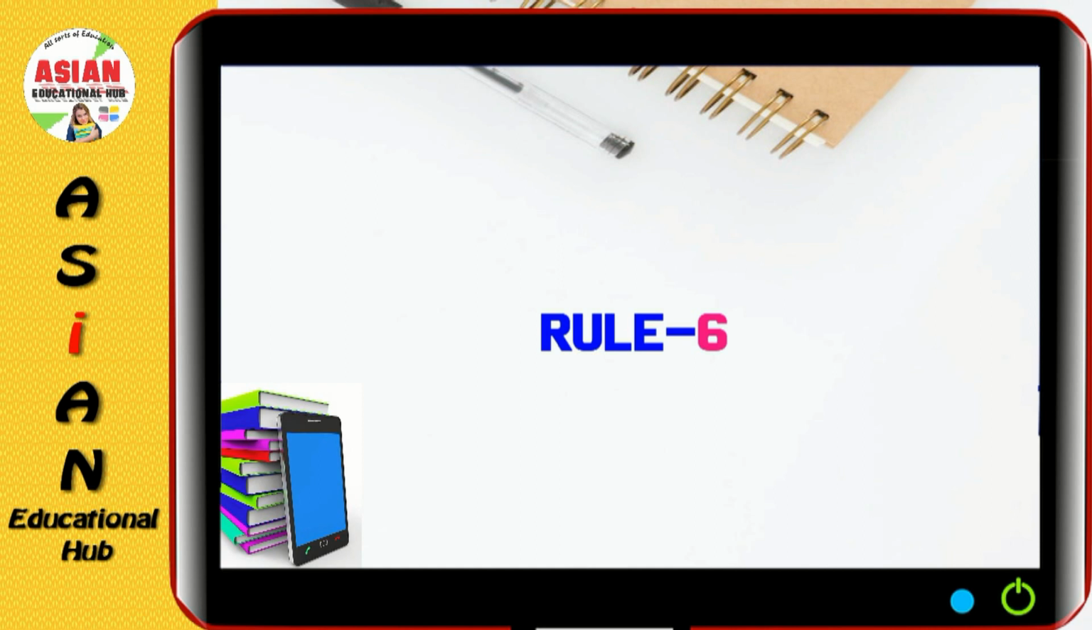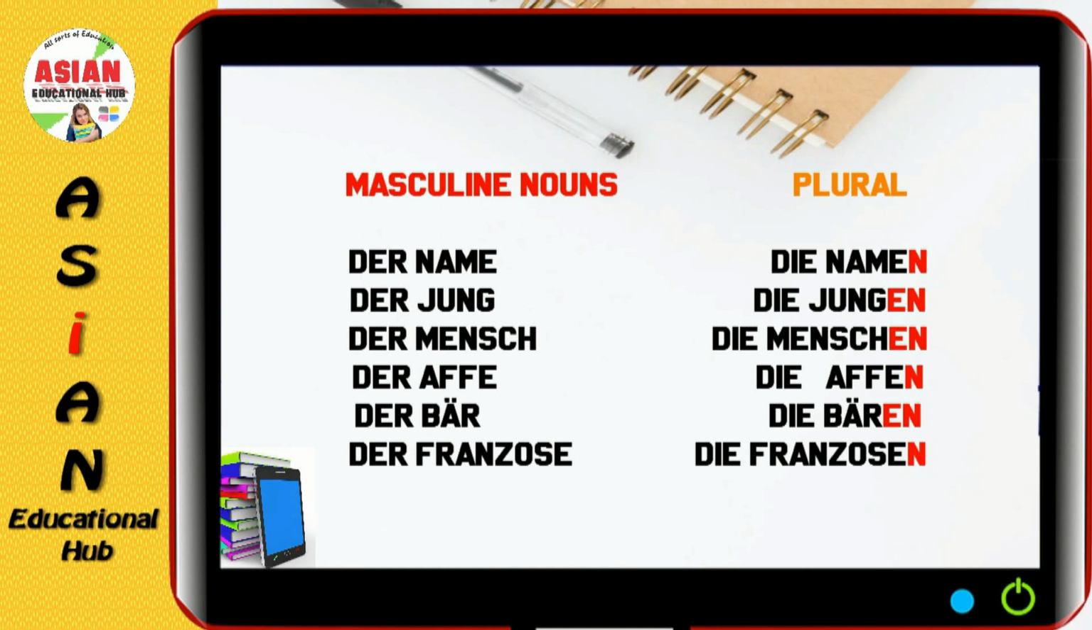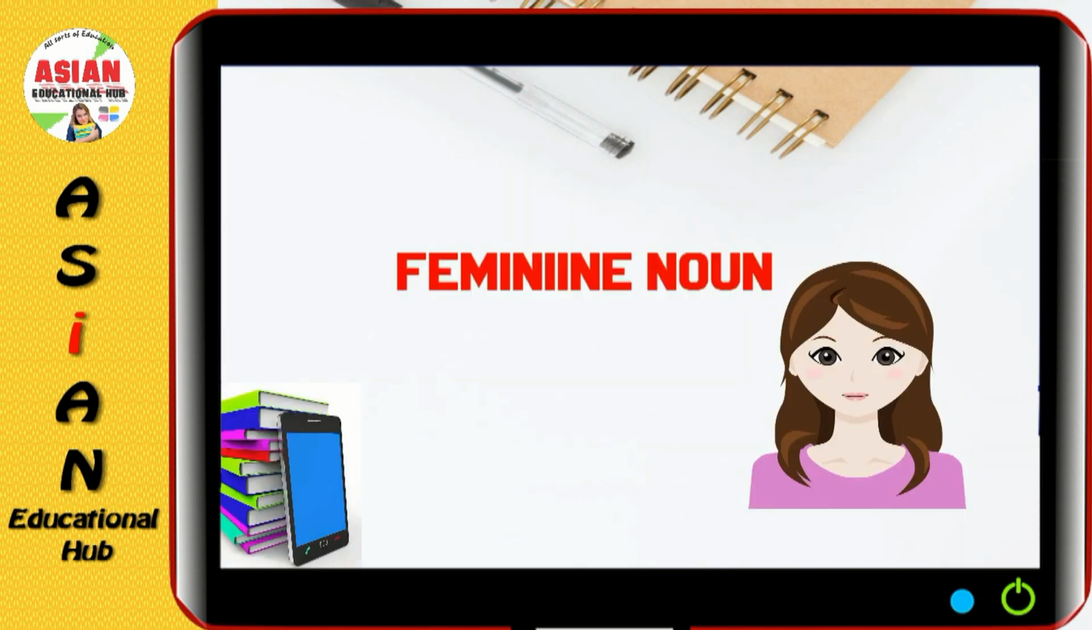We have rule number 6, masculine noun plus n or en. For example, der Name. There is already e at the end of this noun, so the plural is die Namen. Der Junge, die Jungen. Der Mensch, die Menschen. Der Affe, die Affen. Der Bär, die Bären. Der Franzose, die Franzosen. Now let us see the feminine nouns.